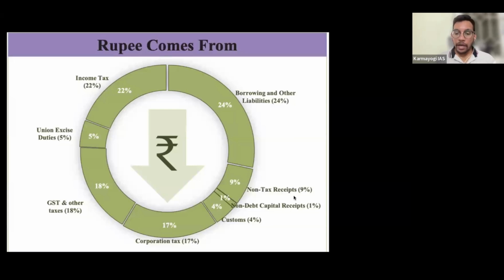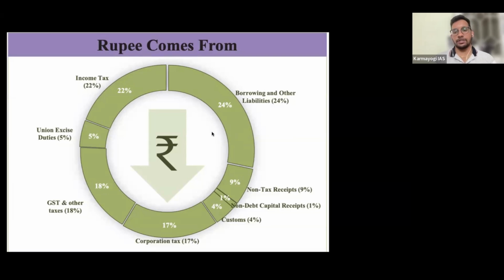Then we have non-debt capital receipts. What are non-debt capital receipts? Money that the government receives from selling assets.